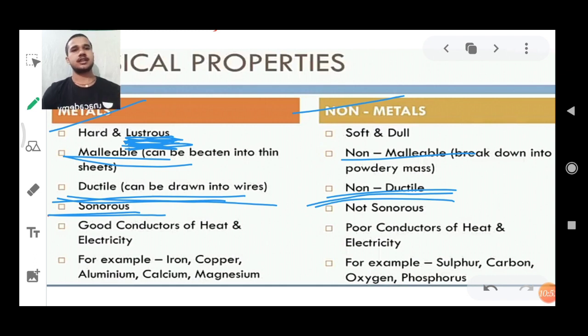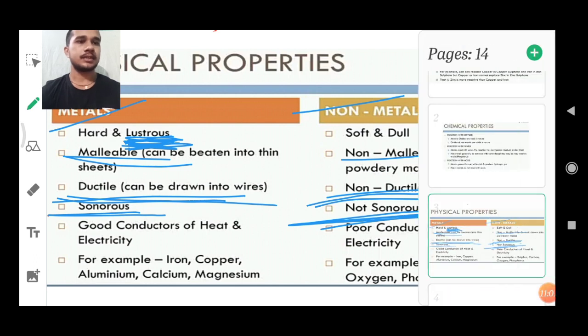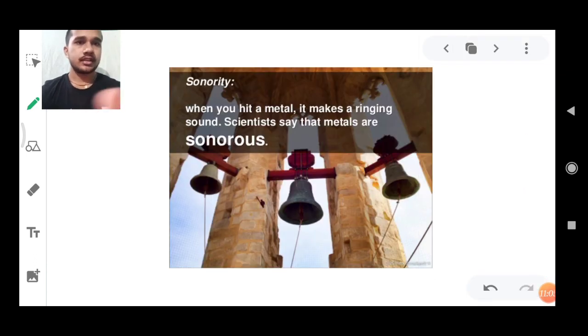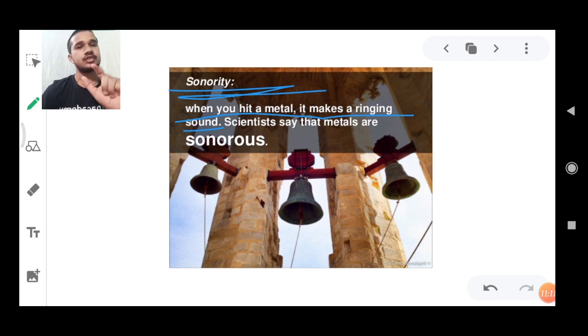If it is there, then it doesn't sound. It is not having sonorous nature. It cannot give the same sound that a metal gives. Like in the example, we can see here. Sonority. That same thing is sonority. When you hit a metal, it makes a ringing sound. That ringing sound doesn't come with plastic. So that gives the nature of sonorous to a metal.